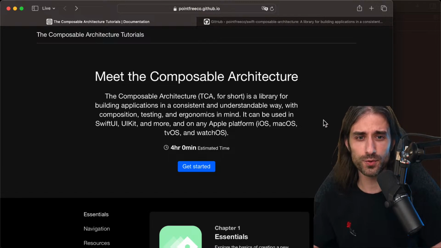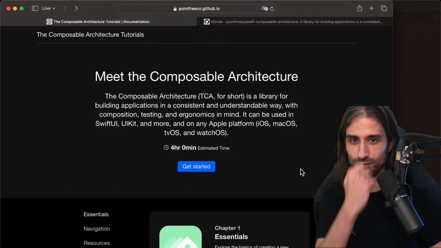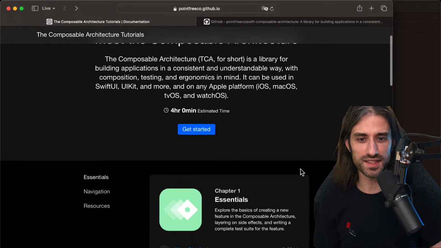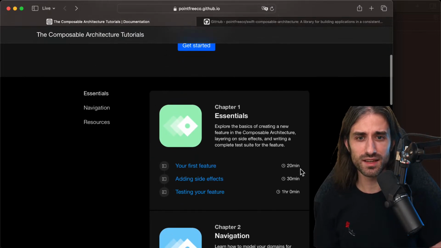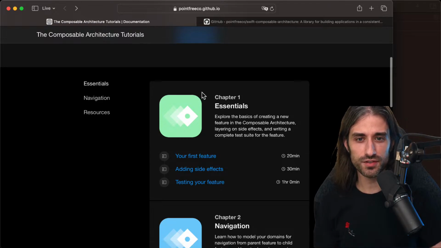So let's see what we're going to talk about. I need to move the windows a bit on my end. Okay, I'm good. So this tutorial is called Meet the Composable Architecture, and as you can see, it's split into two parts. The first chapter is about the essentials, so exploring the basics of creating a new feature in the composable architecture, layering on side effects, and writing a complete test suite for the feature. So we're going to focus mostly on this today.